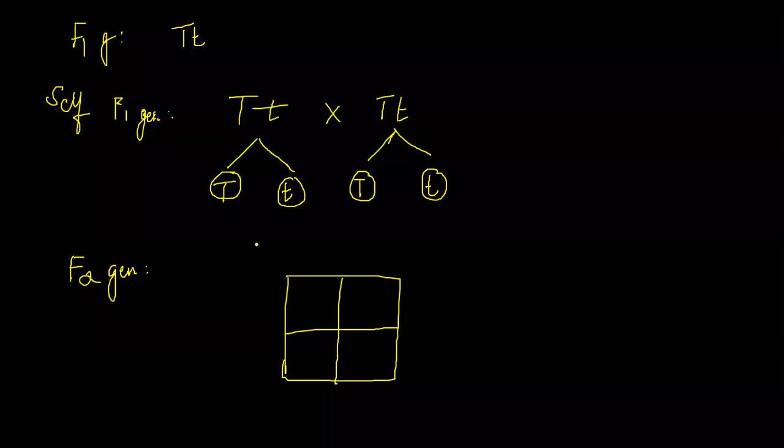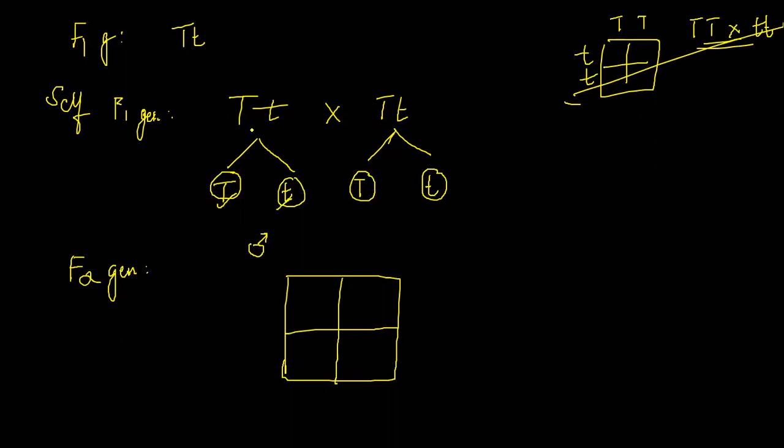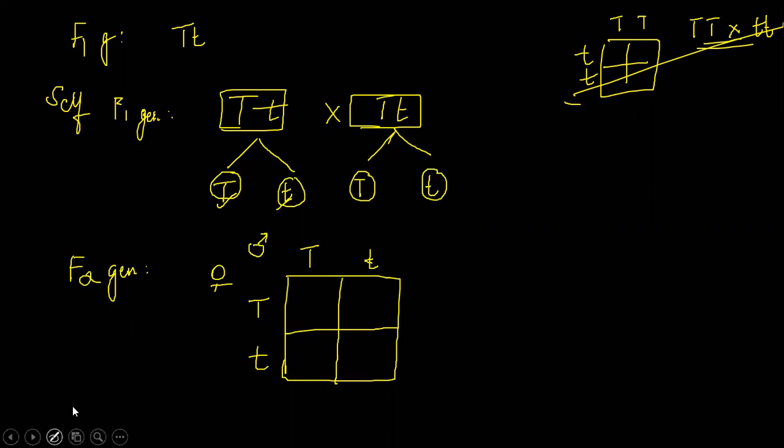Okay, so this is a gamete. In the F1 generation we did the cross capital T, small t, because the parents were capital T crossed with a small t. So don't consider it over here, because the parents are capital T small t and capital T small t. Can we start the cross?